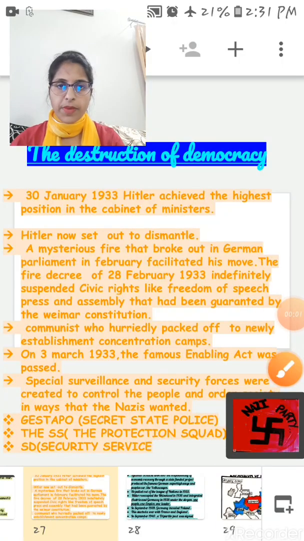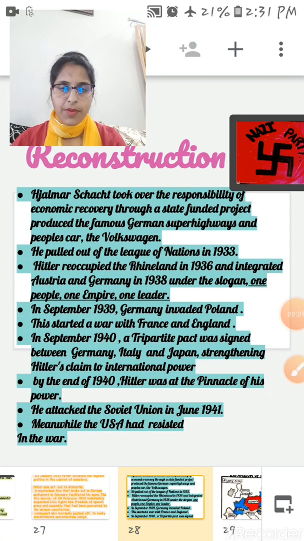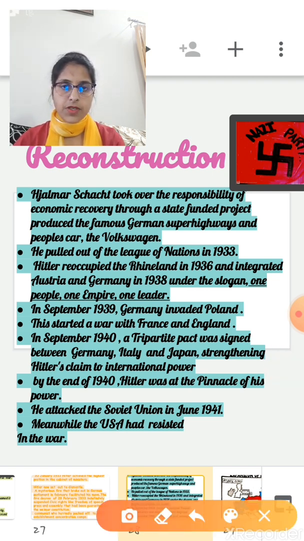Move on to the next topic, reconstruction. Basically, after dismantling the structure of democratic rule in Germany, now Hitler wanted to reconstruct the economic condition in Germany. So for that, first Hitler assigned the responsibility of economic recovery to Hjalmar Schacht. Schacht took over the responsibility of economic recovery through a state-funded project, and this project produced the famous German superhighways and the people's car, the Volkswagen.